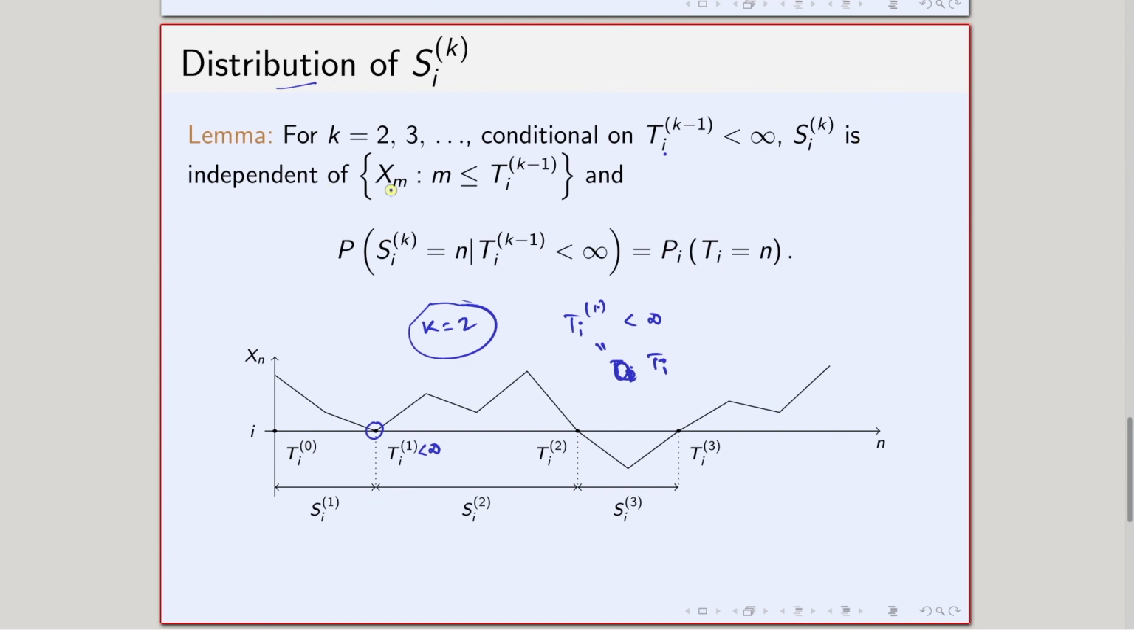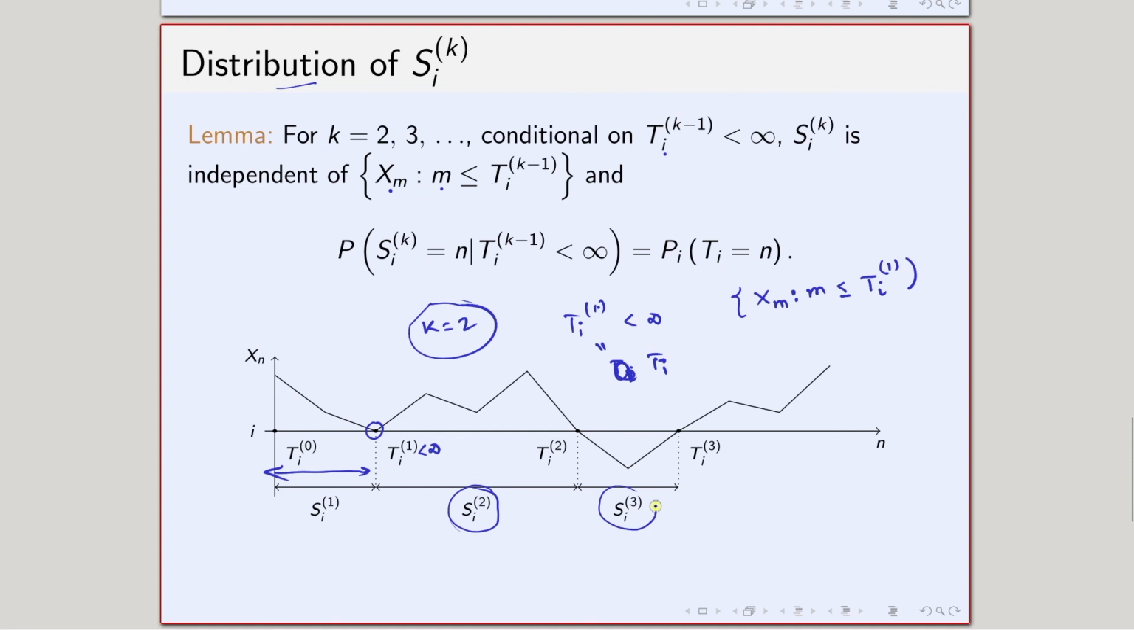What is this? I am taking the collection of all X_m such that m is less than or equal to T_i^0, up to X_m with m less than or equal to T_i^1. So when I take k equals 2, I am basically talking about X_m such that m is less than or equal to T_i^1. It says that S_i^2 is independent of the whole Markov chain in this part. The part of the Markov chain in this part and S_i^2 are independent. S_i^k is independent of the previous part.